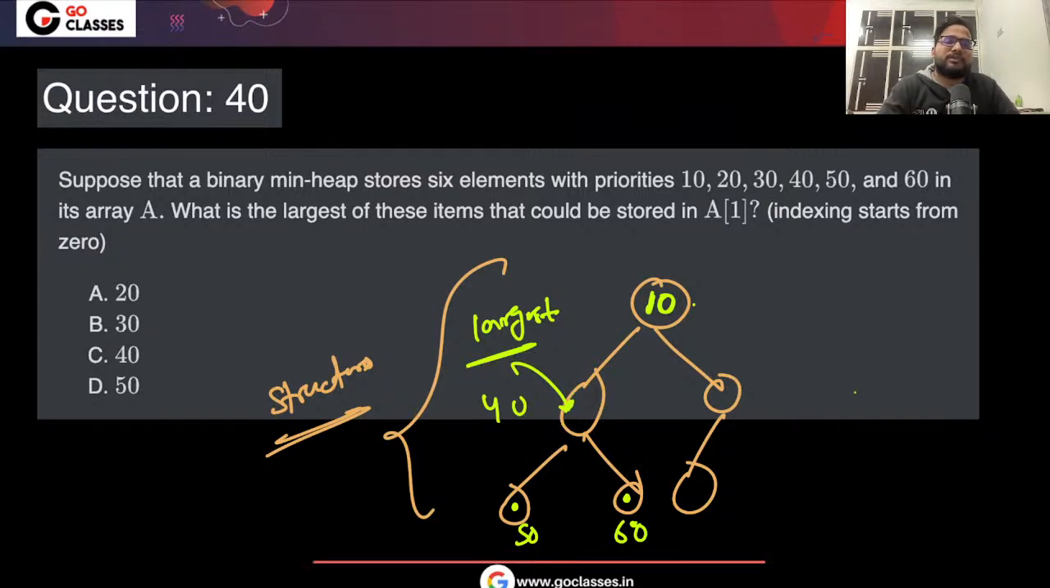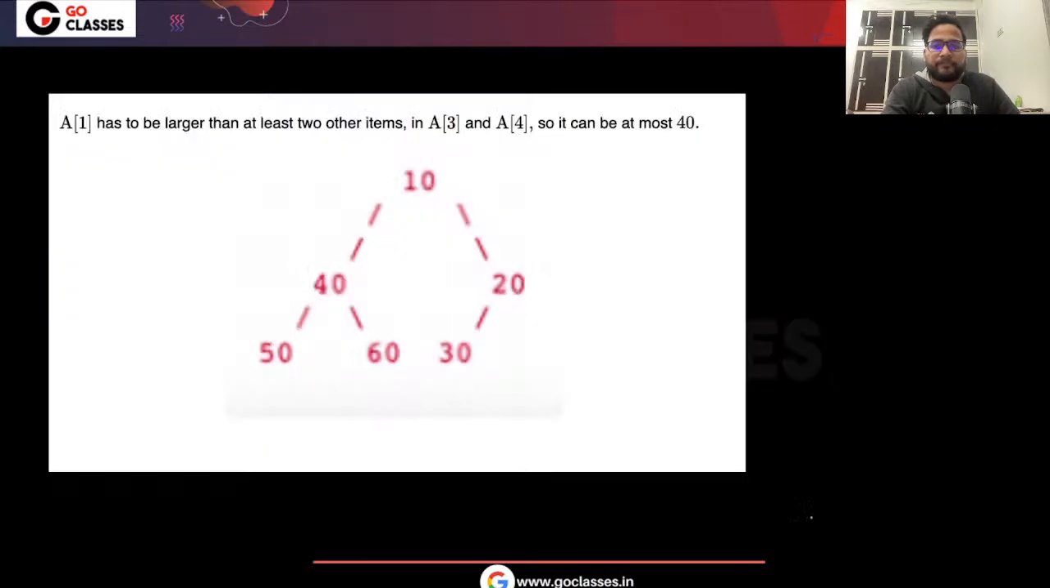It is an easy question, but some of you have done it wrong, right? This was an easy question. Okay, 40 was the correct answer. Yes, some people have answered 20.